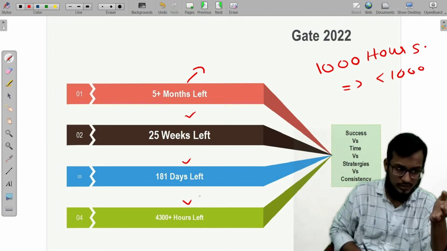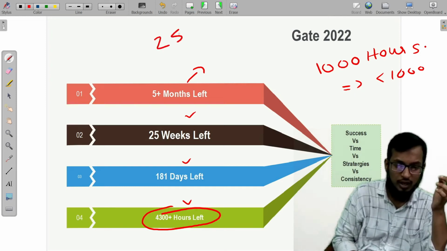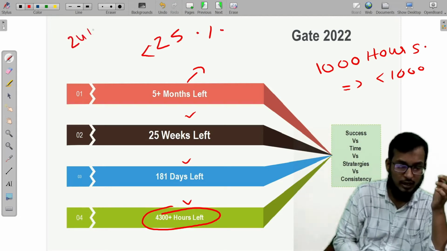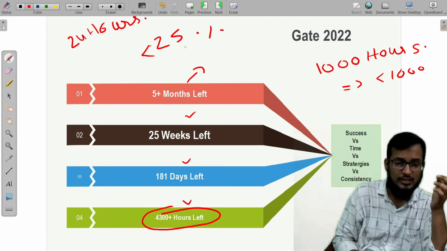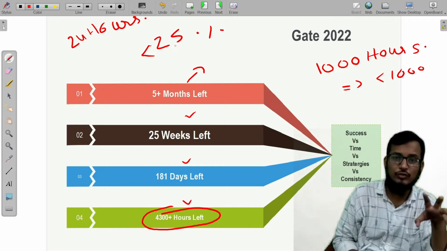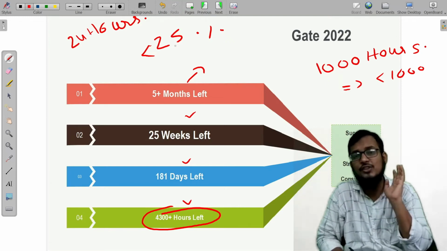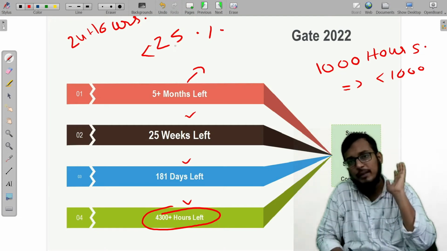See here how many hours are left? About 4000 hours left means nearly 25% or less per day, which means less than 8 hours out of the 24 hours every day. If you are able to give that from now onwards, then definitely your rank is going to be less than 1000, my dear friends.